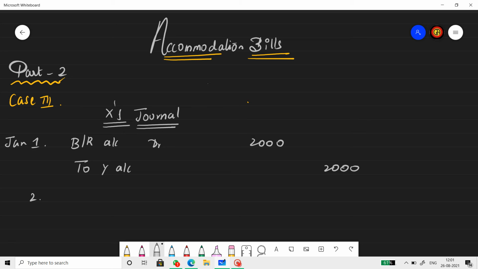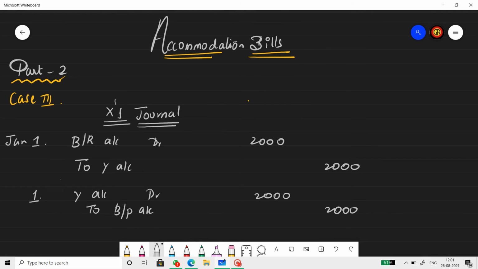So this is when the bill is drawn. At the same time, X accepts one of the bills. X draws a bill, Y accepts it. Y draws a bill, X accepts it. So the first journal is for the bill drawn by X, accepted by Y. So it is BR for X. Second one, bill drawn by Y and accepted by X. So it's BP for X, isn't it? Y account debit, the date is 1st again, to BP account, the same amount, 2000. So both of them have drawn a bill on each other.